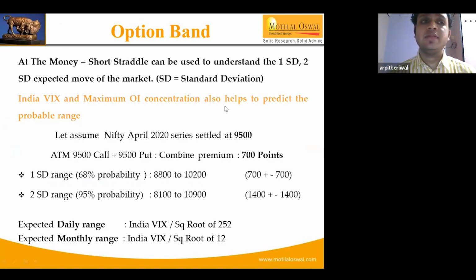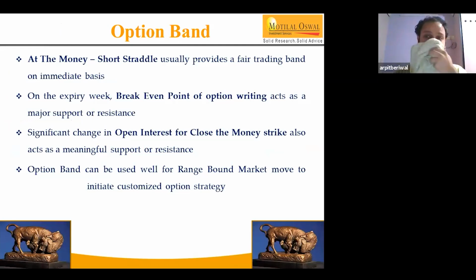Now talking about the next thing, that is the option band. As we already talked about the option band, the at the money short strangle usually provides a fair trading band at the start of the month. It helps us to identify what is likely to be the broader option band for the series. Along with that, we'll try to formulate different views depending on the different market scenarios.